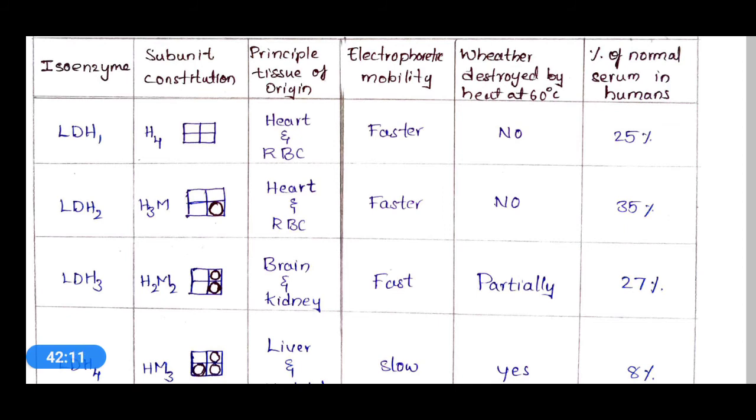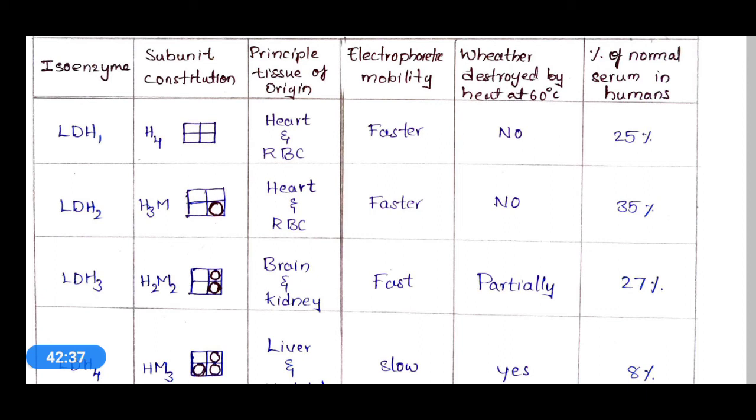LDH is a tetrameric compound. It has 4 subunits, and based on the subunits, electrophoretic movement and percentage of the particular LDH isomer in the human serum, we can identify these different isoenzymes.